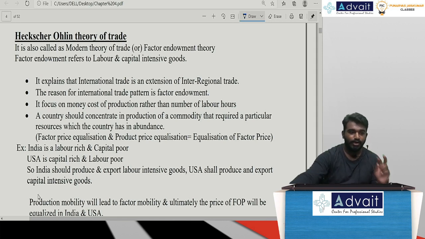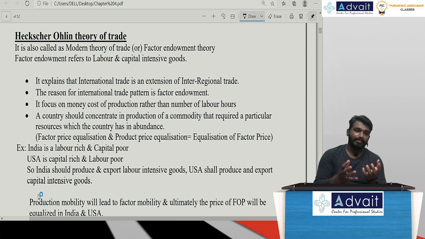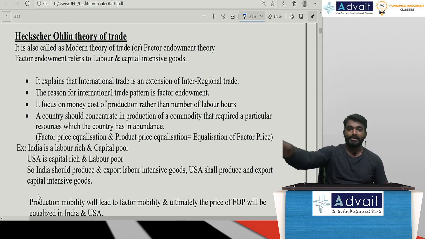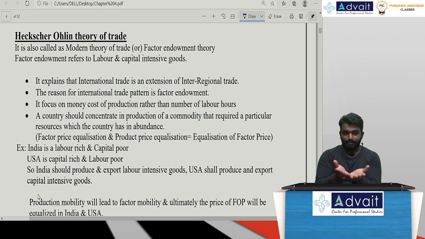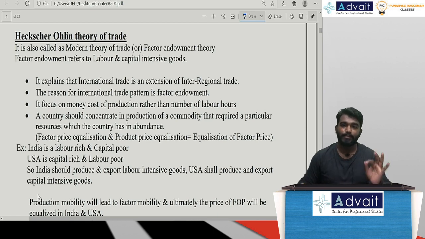Now, in order to have the factor price equalization theorem, sir, we provide more and more labor to a capital rich country, and we receive capital from a capital rich country to India. That is, sir, in India labor is more, that is labor surplus is more, capital is less. So we receive more capital and we provide more labor, by which even the price of labor and capital is going to be equalized, and mutually beneficial trade is also going to be possible. This is what HO theory is going to state.